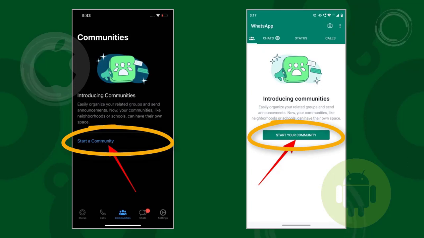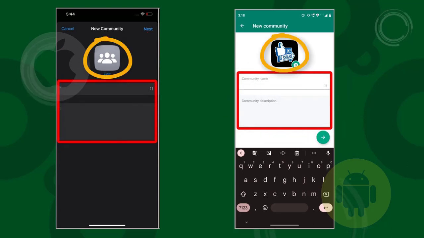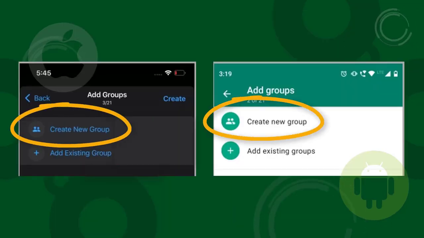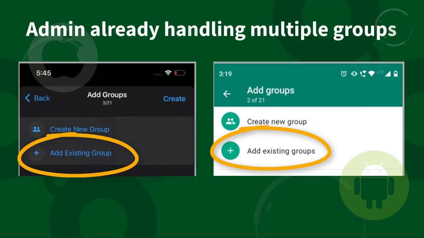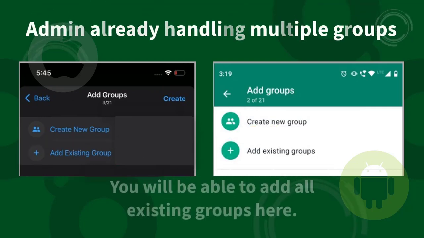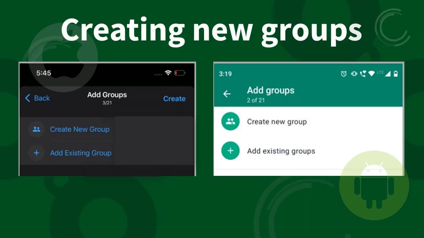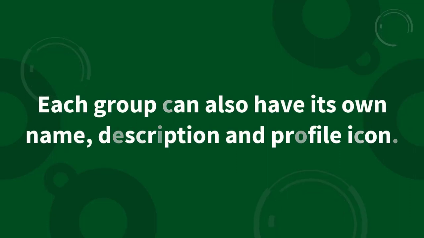They can then enter the name and description for a community and also add a profile picture. Inside the community, users will find options to create new groups and add existing groups. If you are an admin already handling multiple groups, you'll be able to add all existing groups here. If you're creating new groups, you can populate those with members similar to how you would normally add new members to a WhatsApp group. Each group can also have its own name, description, and profile icon.